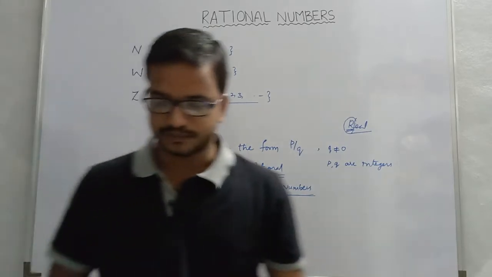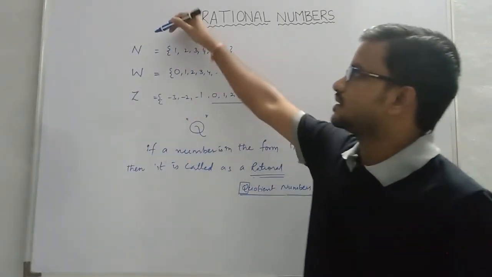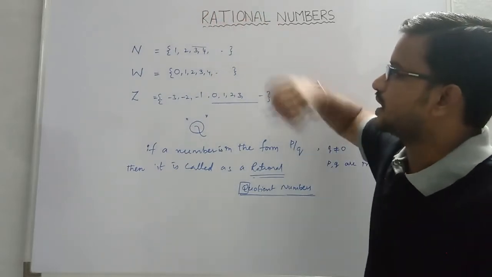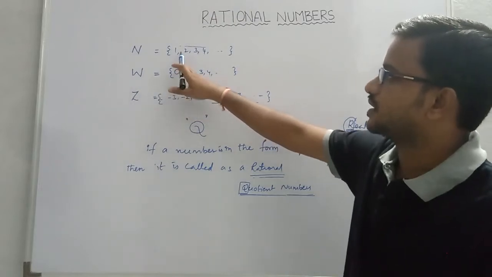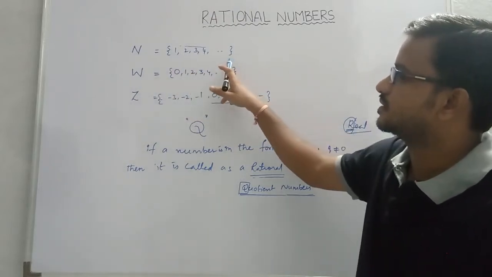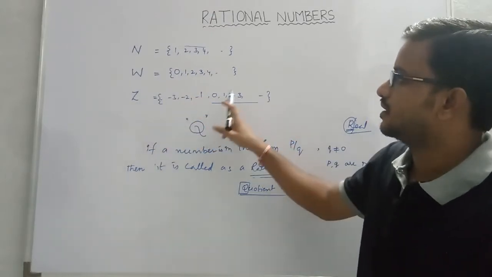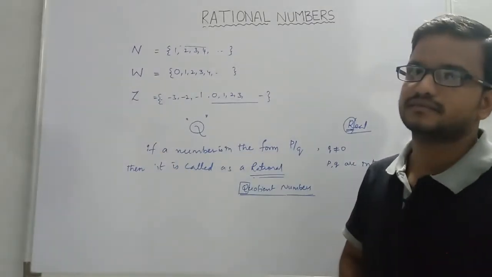Okay, now observe this. The set of natural numbers consists of 1, 2, 3, 4 and so on. Here, whole numbers consist of these along with 0 included. And observe this Z: along with the set of whole numbers, negative values are added.